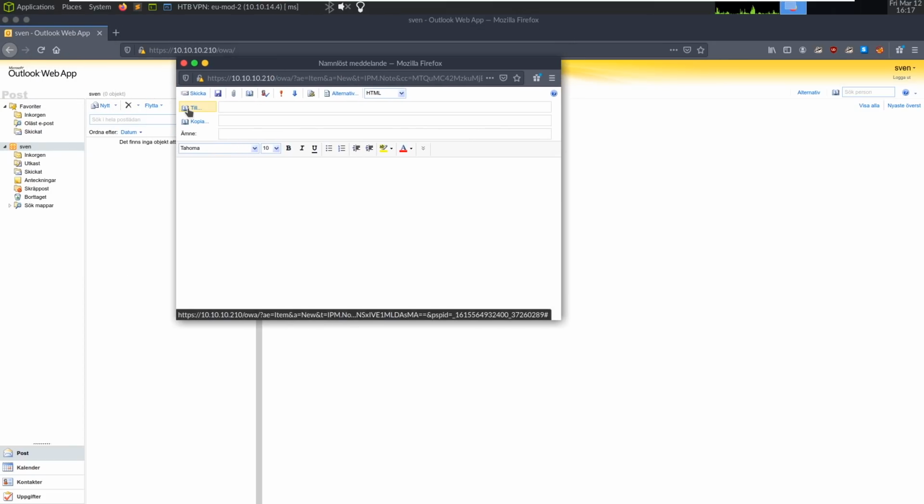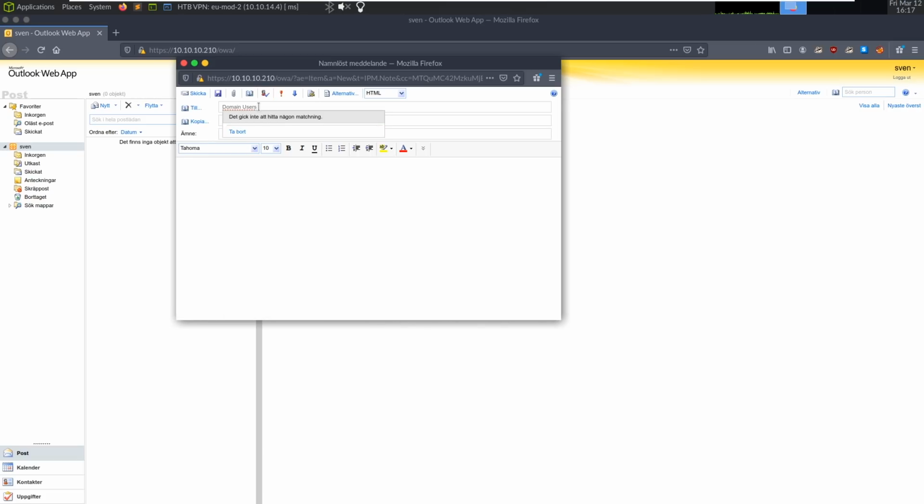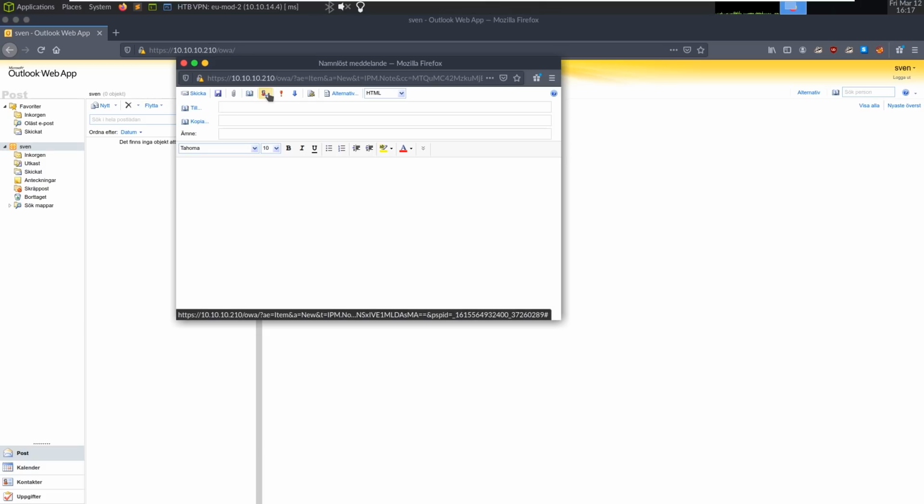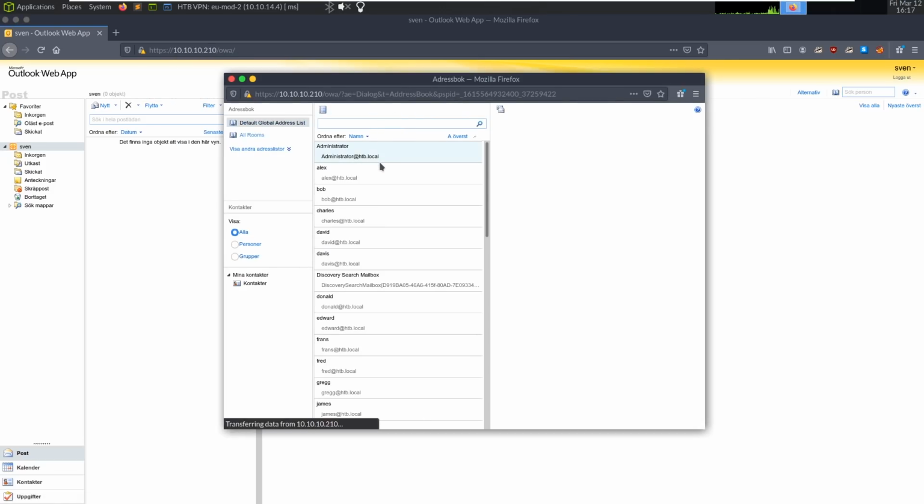And Exchange has this thing called the global address book that will let us send emails to users. I wonder if I can just do like all users and check. Can I do like domain users? Check. Nope. If we click on this, the address book, is this going to open the GAL for us? There's a way we can open the global address book. Maybe this. There we go. So we can dump all the users.